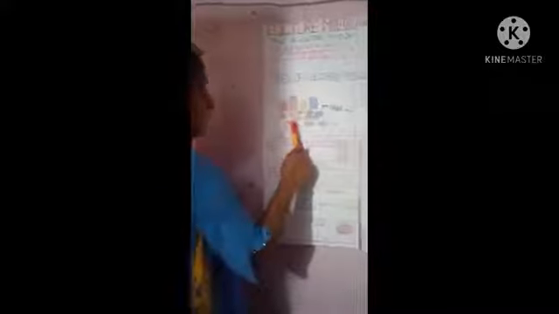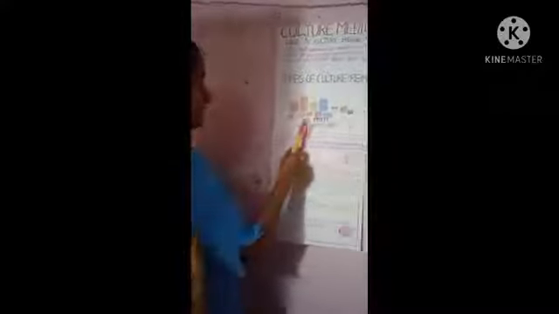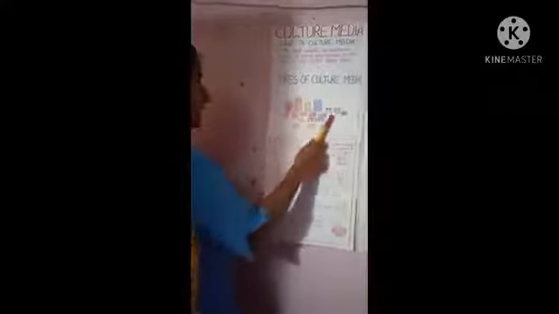Types of culture media. These are the different medias prepared for growing microorganisms. See how many medias there will be. Next one is uses of culture media. What are the uses of culture media? It is important to grow microorganisms outside the body for the following purposes.